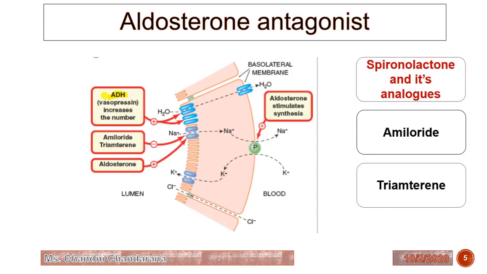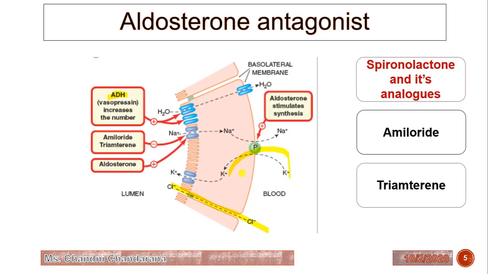The cells are impermeable to water in the absence of antidiuretic hormone, and to sodium in the absence of aldosterone. Aldosterone acts on a nuclear receptor within the tubule cell and on the membrane receptor. The chloride ion exits the tubule through the paracellular pathway, and potassium ions are added to the filtrate.